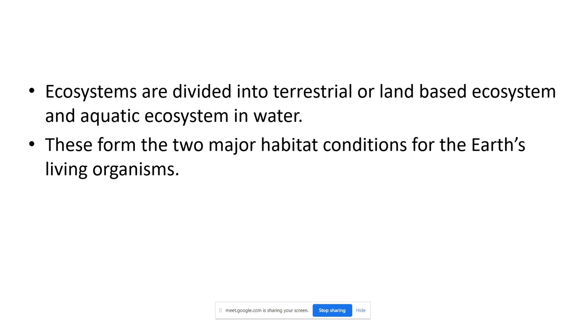Like in the pond, the small bees and small insects feed on the plants. Who feeds on these insects? Frog. Who feeds on the frog? Snakes. And who will feed on the snakes? Peacock. So there is a chain.